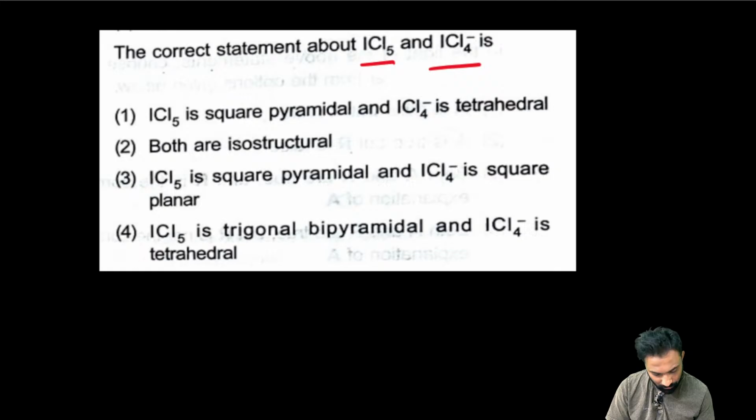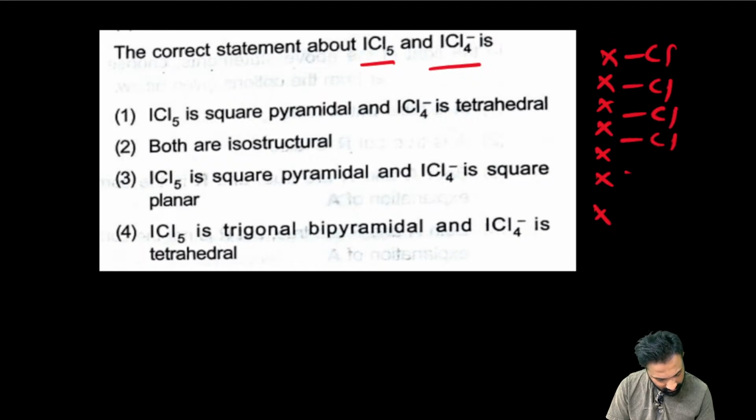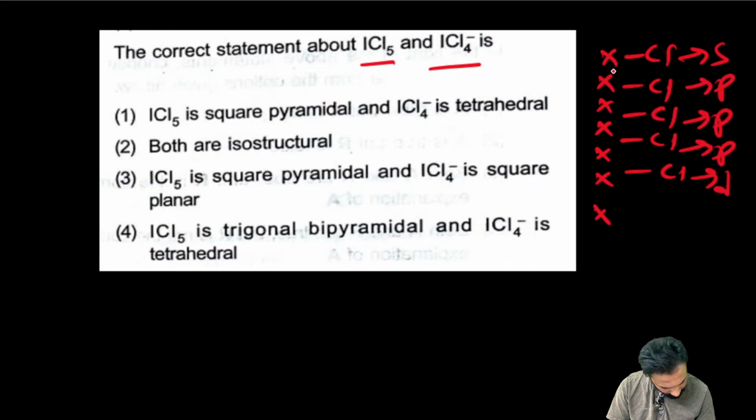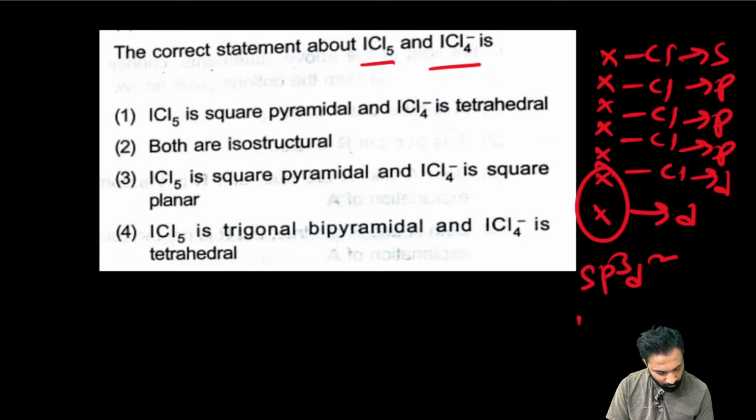See, ICl, right? Iodine contains 7 valence electrons. Here the Cl, here the Cl, here the Cl, here the Cl, here the Cl. sp3d. Now this is one lone pair. This is sp3d with one lone pair. ICl4.